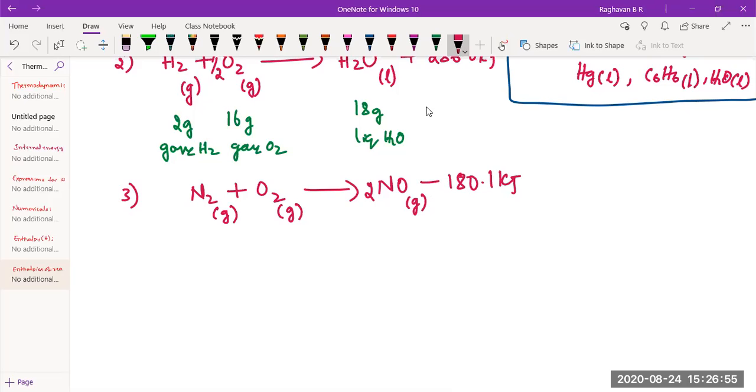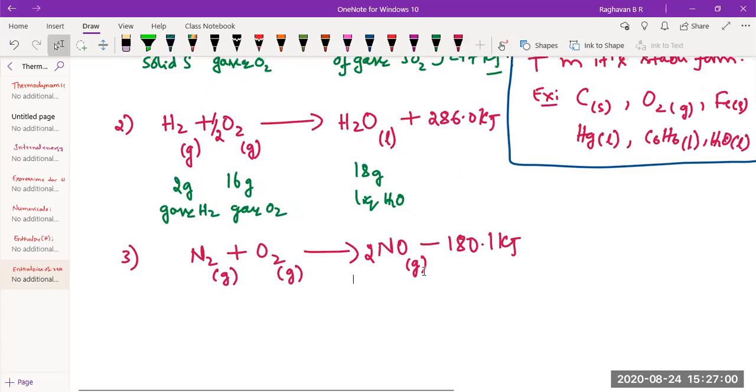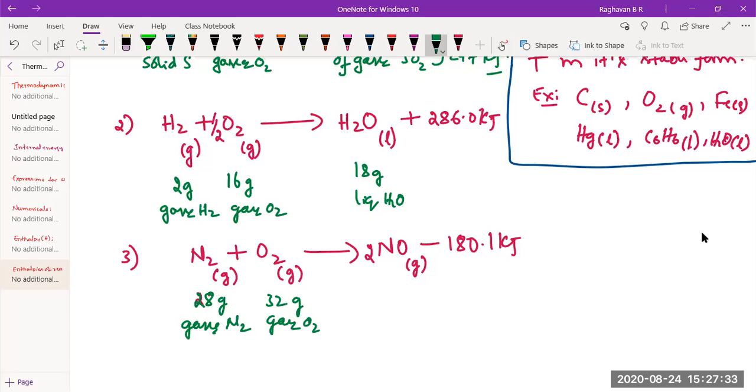When you explain, you have to emphasize the point that I have written minus there. 28 grams of gaseous nitrogen reacts with 32 grams of gaseous oxygen, absorbing heat of 180.1 kilojoules